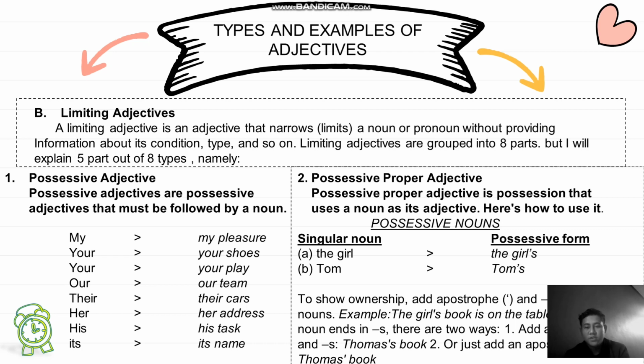The second is possessive proper adjective. Possessive proper adjective is a possession that uses a noun as its adjective. Here is how to use it. Possessive nouns. Singular noun like the girl. Possessive noun like the girl's. To show ownership, add apostrophe and s to nouns. Example, the girl's book is on the table.